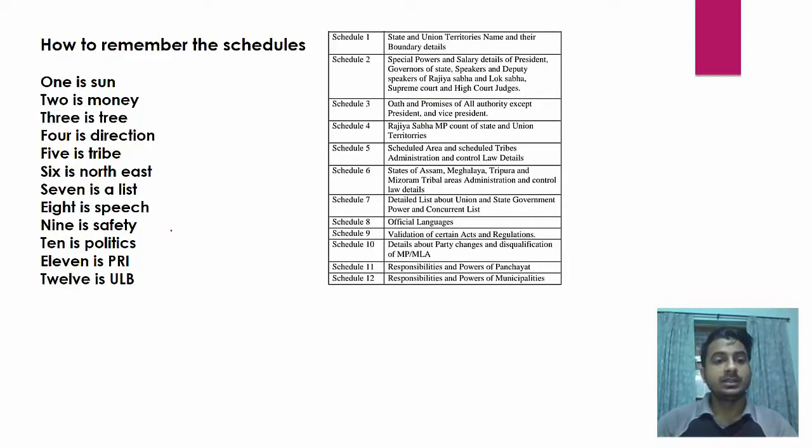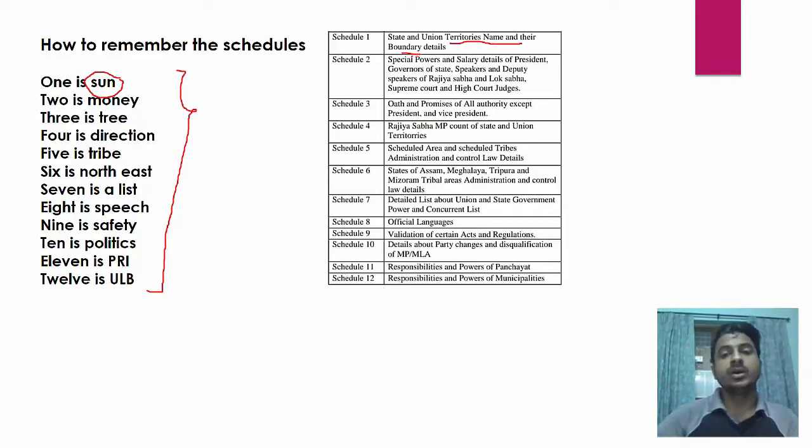Now this is a little poem I have made, so if you remember this, then you can remember the schedules. So how will you remember? One is sun, so sun shines over all of India. For sun, the first schedule is Union Territories, their names and boundaries. Under this, all the states come. If the Union Parliament wants to bifurcate any state into two, like Telangana was made from Andhra Pradesh in 2014, Schedule 1 comes into play.